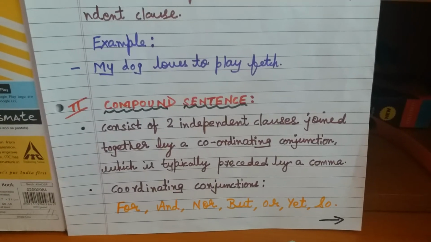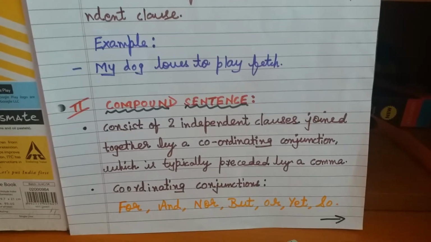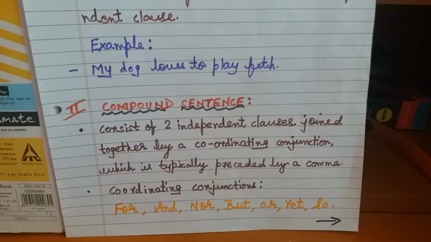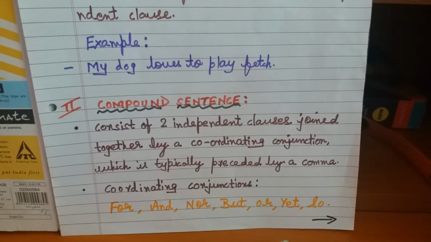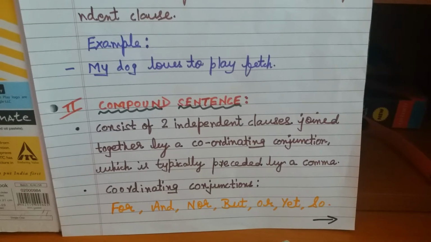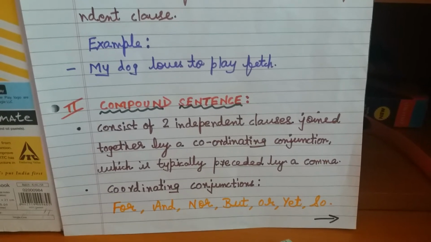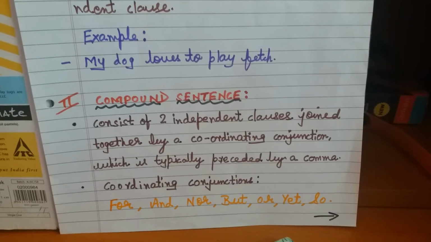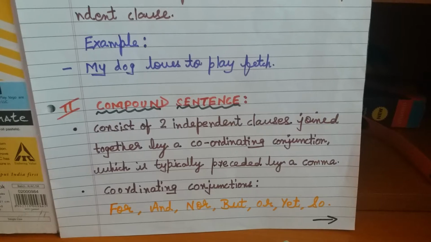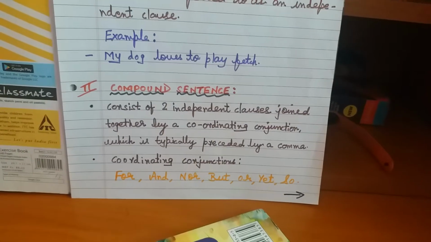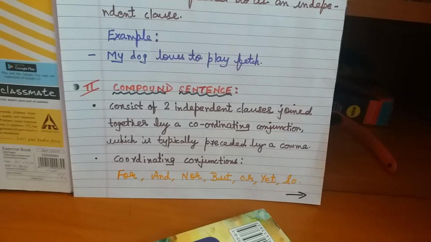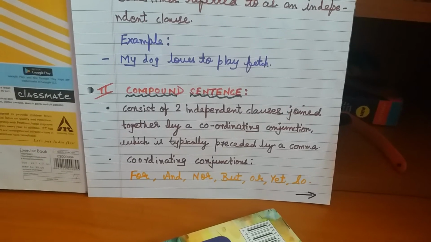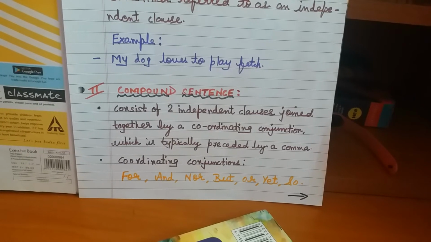Now look at the second one, compound sentences. Look at the definition. It consists of two independent clauses joined together by a coordinating conjunction, which is typically preceded by a comma. The coordinating conjunctions are: for, and, nor, but, or, yet, so. If I speak about the clauses, each clause makes good sense by itself and hence can stand by itself as a complete sentence.